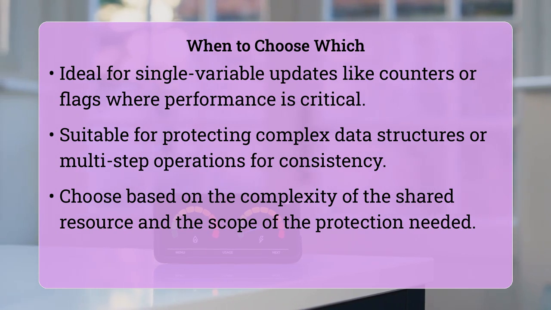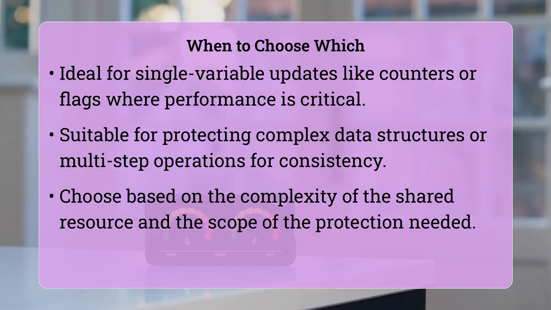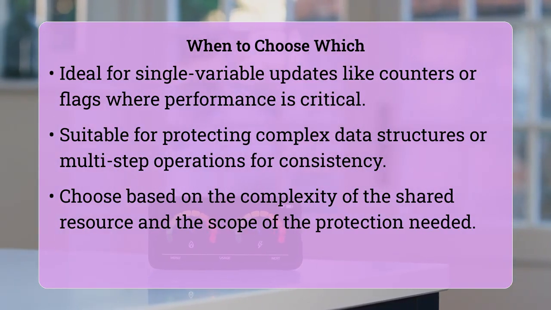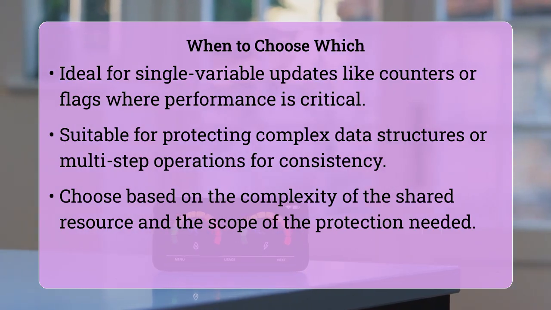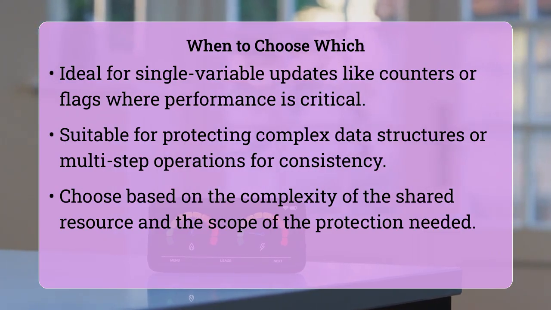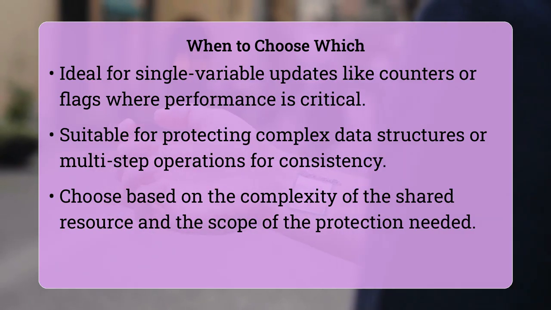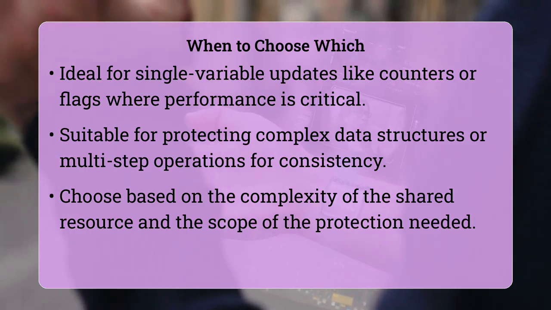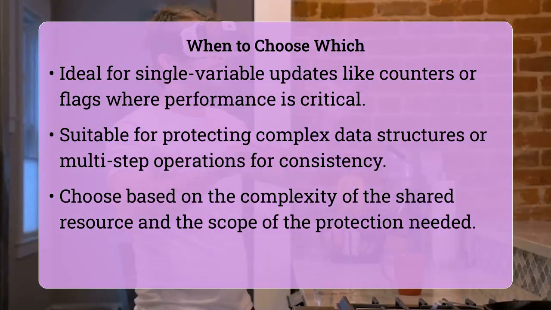To put this into practice, you would typically opt for an atomic operation when you need to perform a simple, independent update on a primitive data type, such as updating a shared counter or flipping a status flag, and high performance is critical. If your task involves manipulating multiple related variables, accessing complex data structures, or requires several lines of code to maintain consistency, then a lock is the appropriate tool. Locks ensure that no other thread can observe or modify the data in an inconsistent intermediate state.